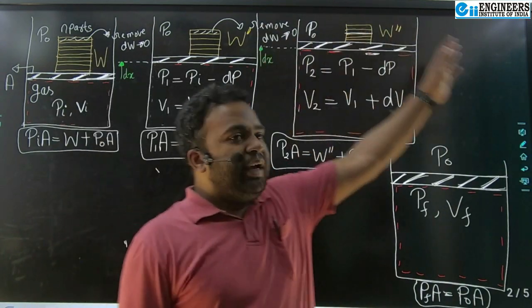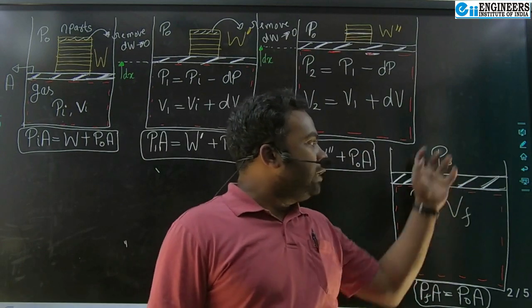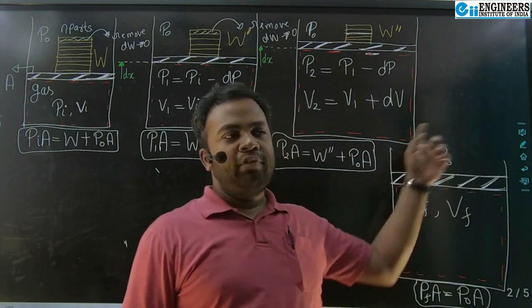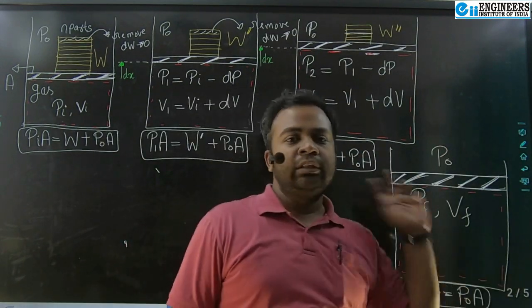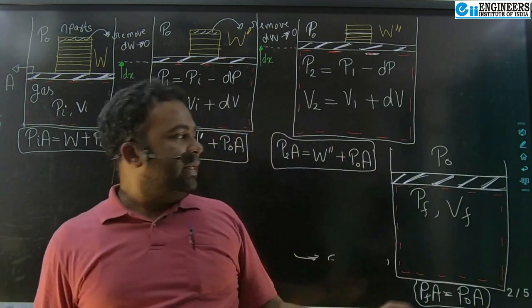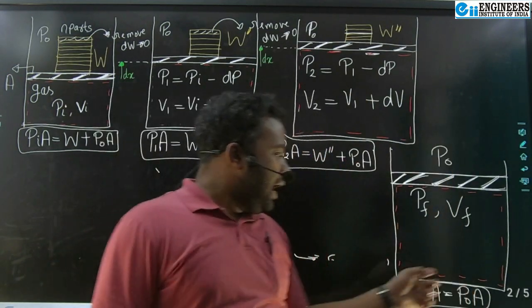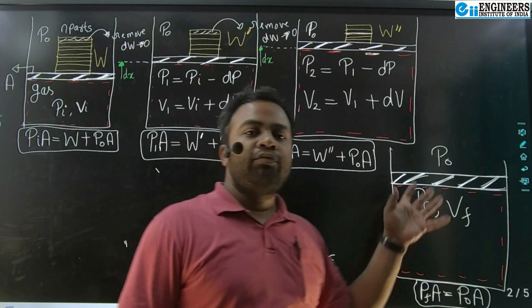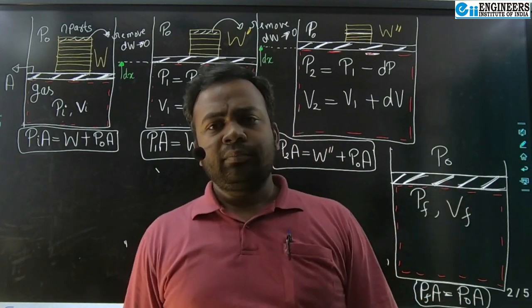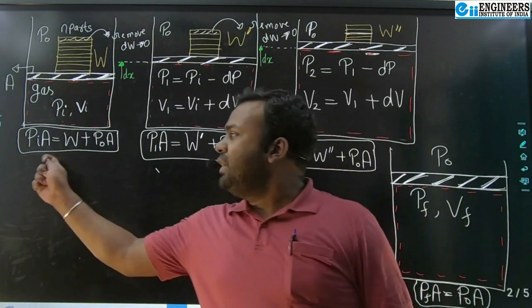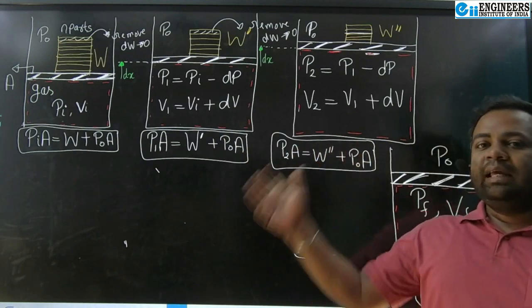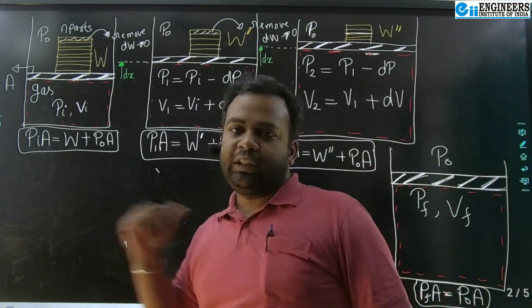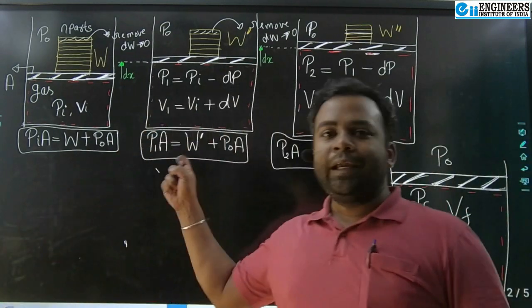When you remove all the weights, what will happen? Now only the atmospheric pressure force is acting on the top of the piston, and here only the gas pressure force is there, and these two will balance each other, right? So what is happening? At every instant you can see there is a thermodynamic equilibrium establishing, right? And this is the mechanical equilibrium condition.